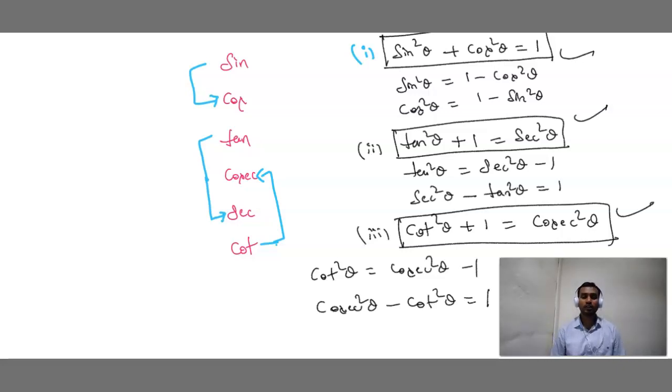So we have discussed how to find trigonometric ratios, trigonometric standard angles, trigonometric complementary angles, and then trigonometric identities. Sine square theta plus cos square theta is equal to 1, tan square theta plus 1 is equal to secant square theta, cot square theta plus 1 is equal to cosecant square theta. So these are the three standard trigonometric identities.